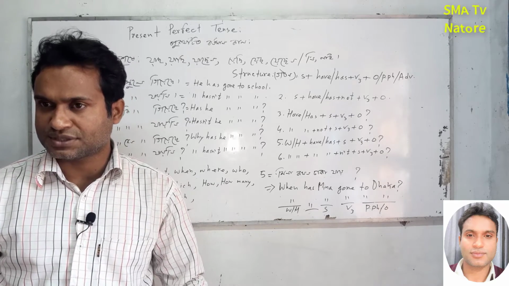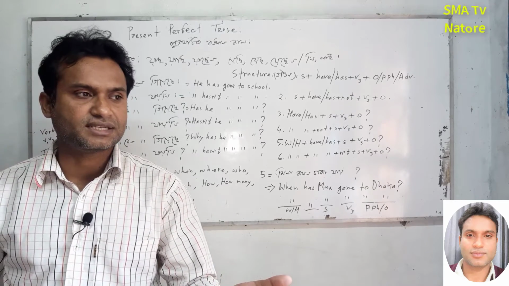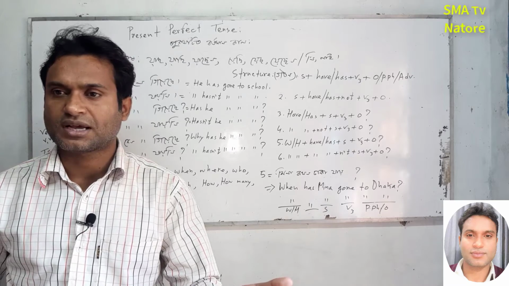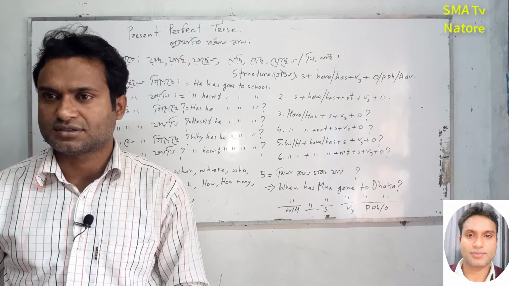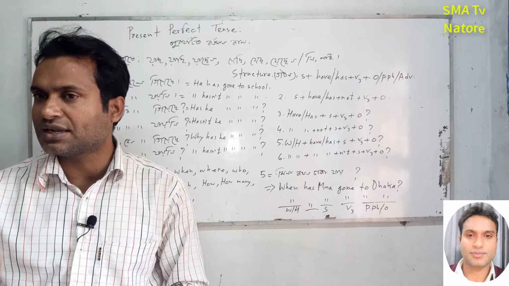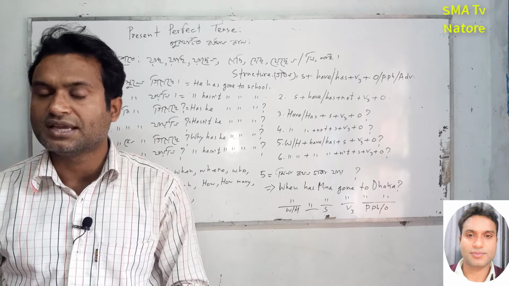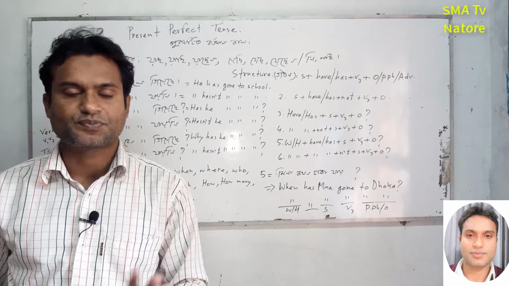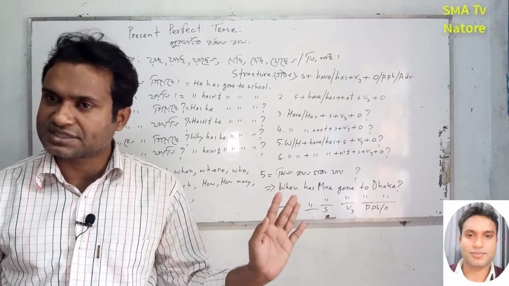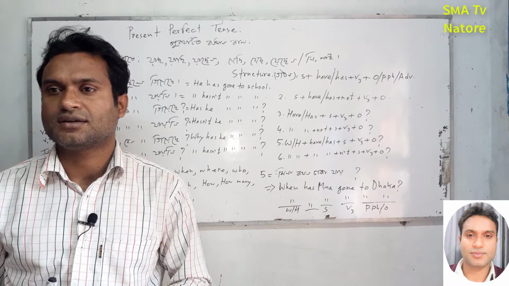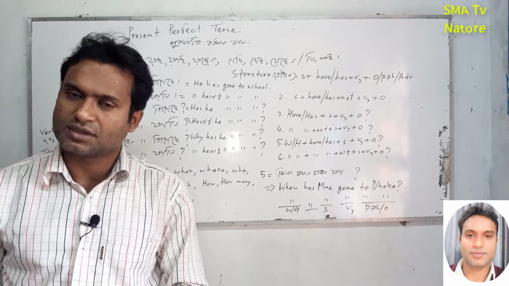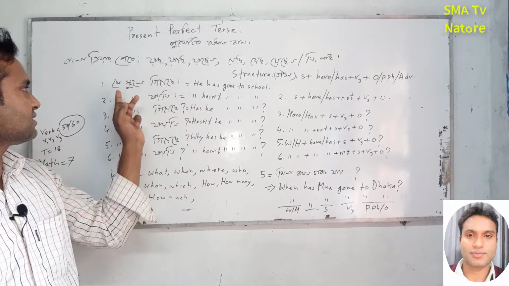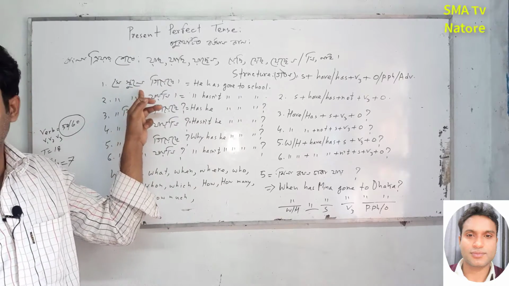For example, in conversation you say sentences in this way: I have done my math, আমি আমার অঙ্কটা করেছি. দেখো বাংলায় কিন্তু আমরা in this way we are saying something, আমরা কিন্তু এভাবে বলে থাকি. So in this case the importance of the present perfect tense is too much, অনেক.